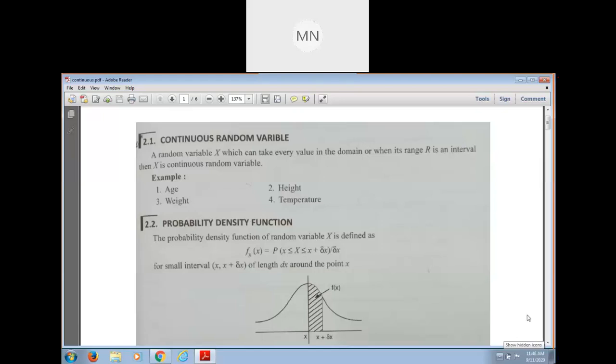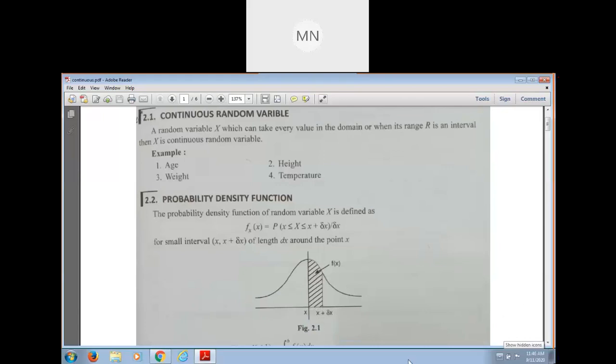And this is the definition. See the figure. Suppose here is x. I have already told you that delta x is nothing else but a small increment. And this one is f of x. The curve looks like this. This horizontal line represents the value of x, and that curve represents the value of f of x, the function.